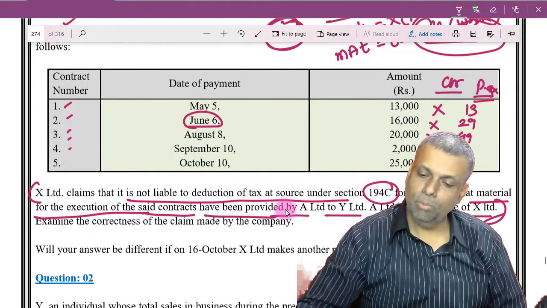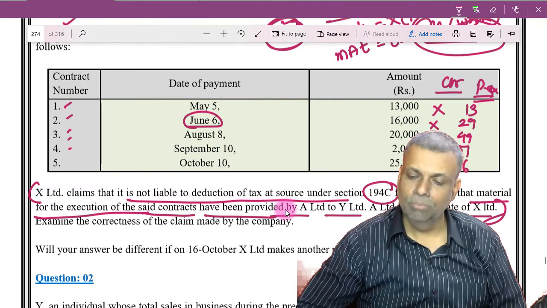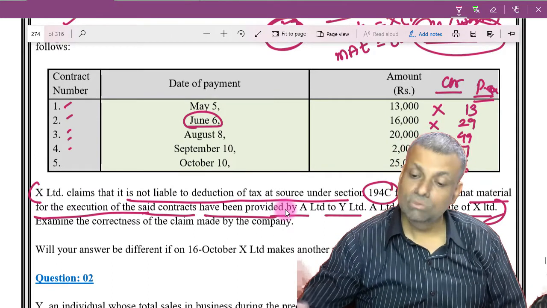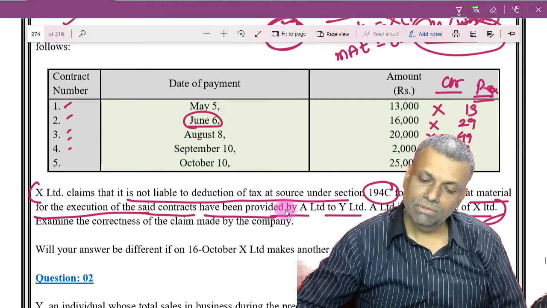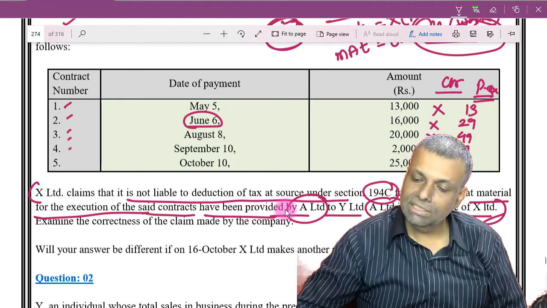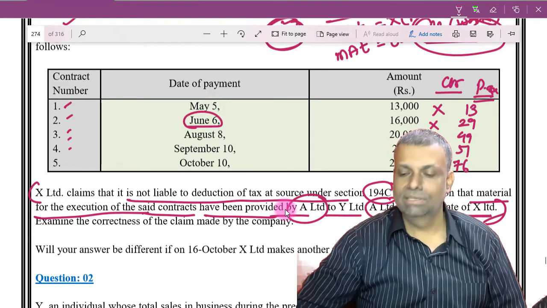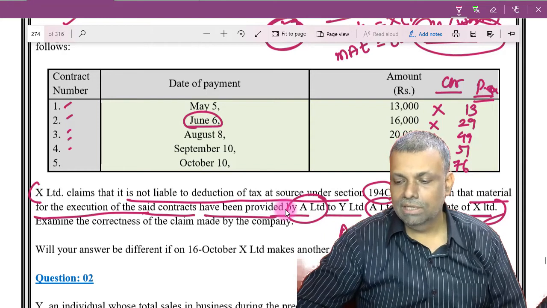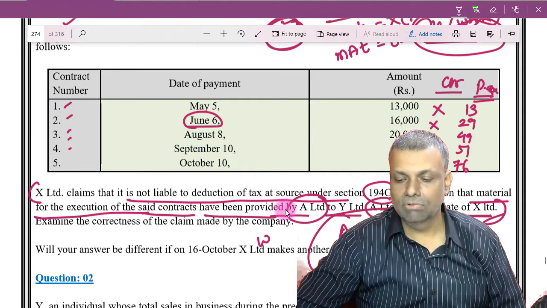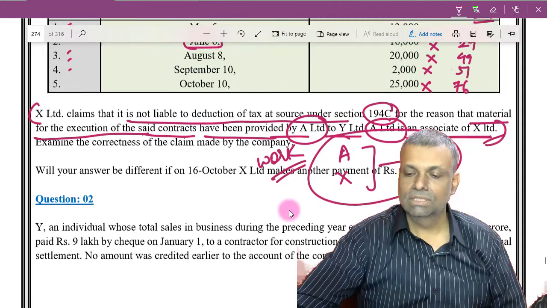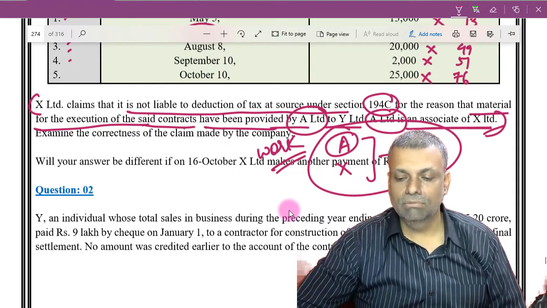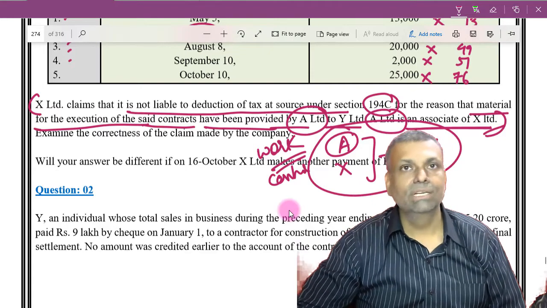Okay, so that is a point which this particular sentence is trying to tell you, and let us examine that. X Limited is not liable for TDS. This is what it is claiming, for the reason that material for the execution of said contract has been provided by A Limited to Y Limited, and A Limited is an associate of X Limited. That means A and X are associated and they are giving material to Y. So since they are giving material to Y, it is a work contract. That's a conclusion. Since A is an associate of X and they are giving material to Y, it is a work contract and it will be subjected to the TDS.